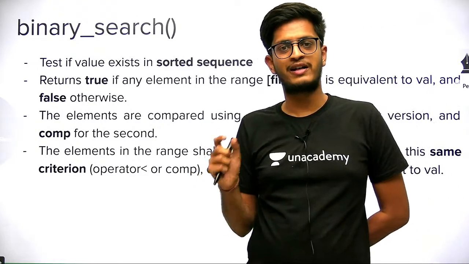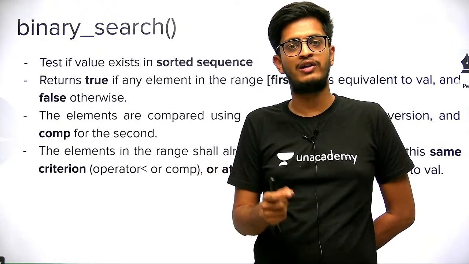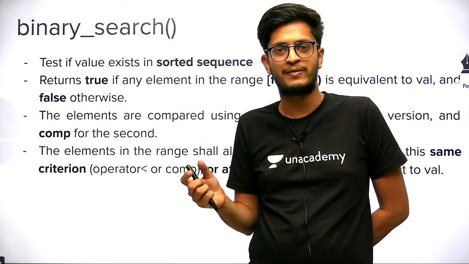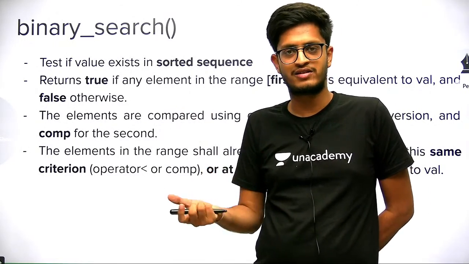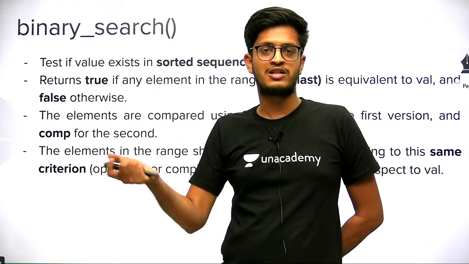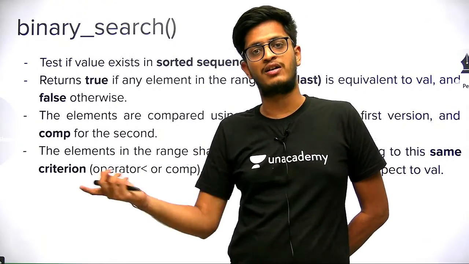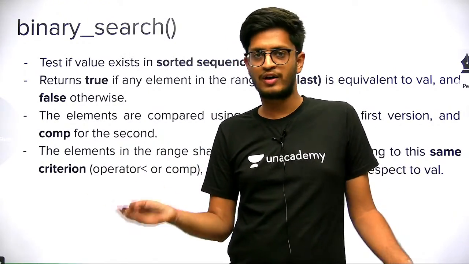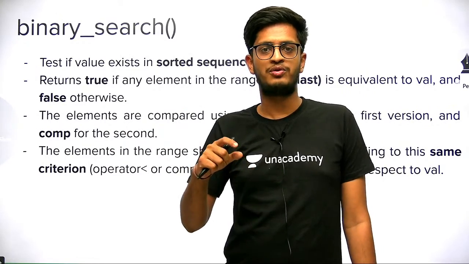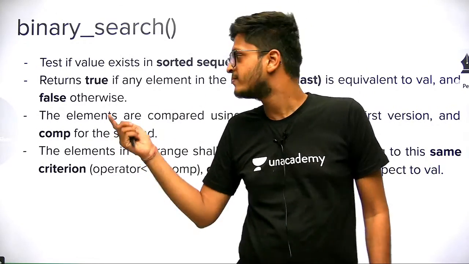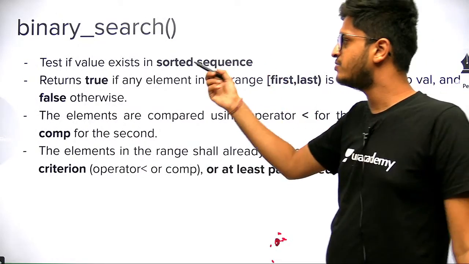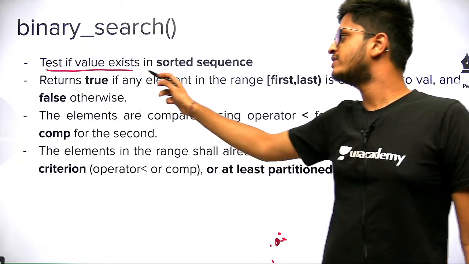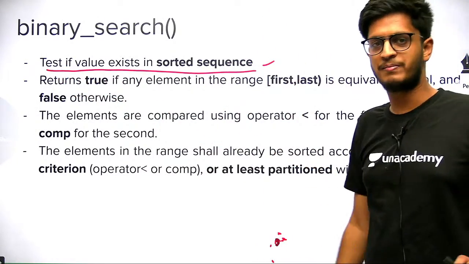We have 3 functions. Binary search, if you just want to check that a particular value is present or not in a very short amount of time, then you will use binary search. And if you want to know the position of where this element is present, that also can be done in log n time only, but for that you have to use the lower bound or upper bound functions. So what does binary search do? It tests if the value exists in the sorted sequence or not, simple.